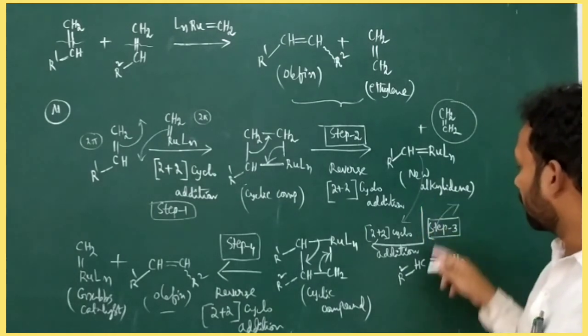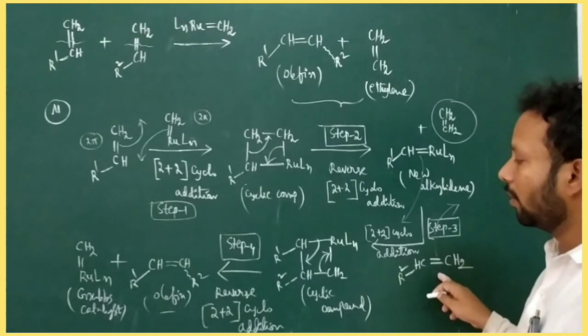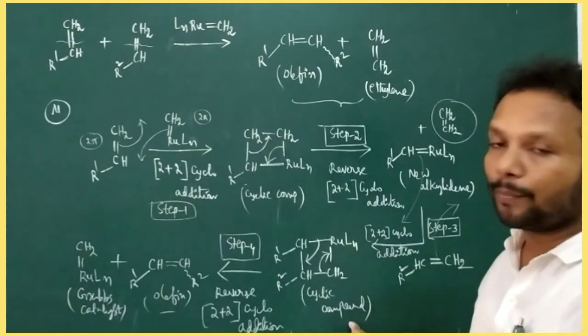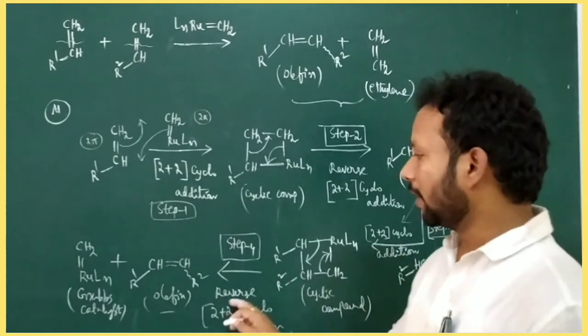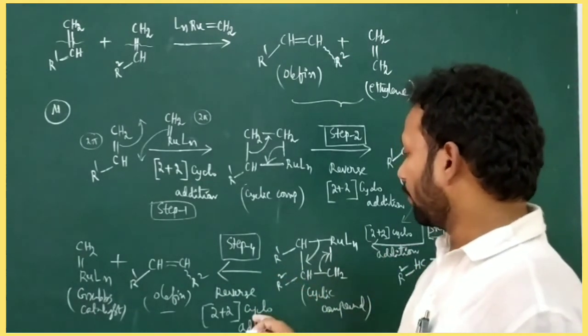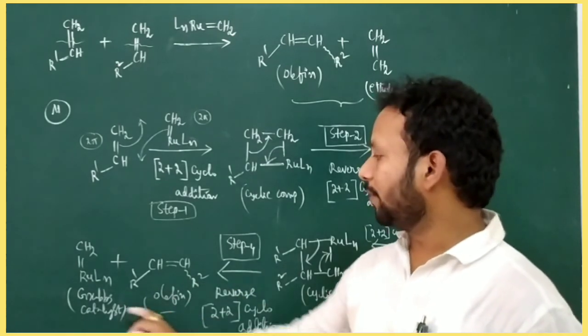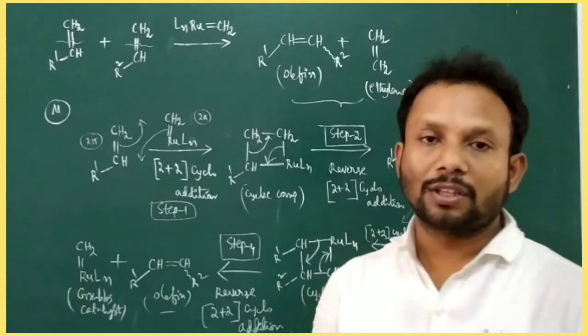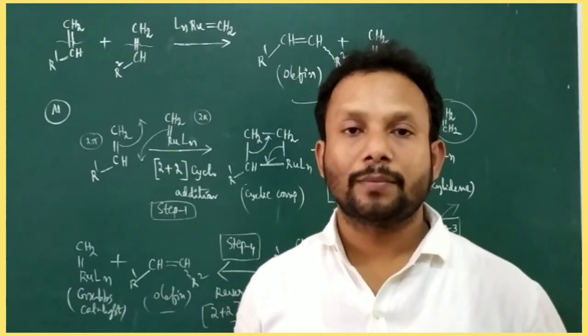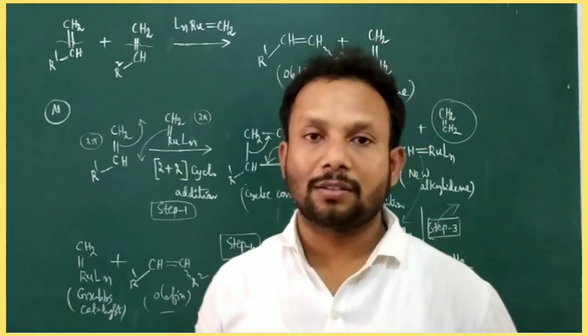This alkylidene is involved in step 3 with another olefin, again 2+2 cycloaddition to form a cyclic product. Again this cyclic product undergoes reverse 2+2 cycloaddition to form a product with Grubbs catalyst. This Grubbs catalyst is involved in the catalytic cycle mechanism. So these are the steps involved in the olefin metathesis reaction.